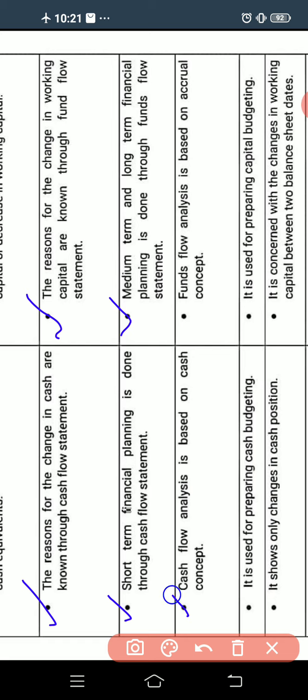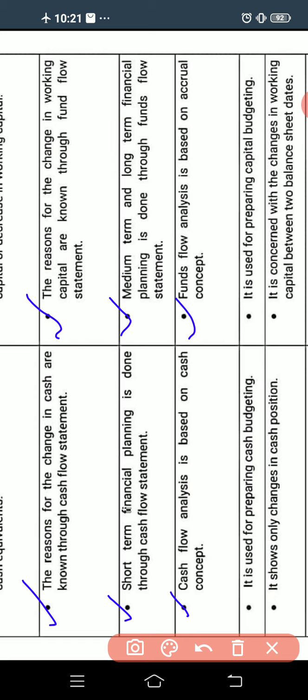The next difference is that cash flow statement analysis is based on the cash concept, whereas fund flow analysis is based on the accrual concept. The cash concept means it concentrates only on cash inflows and outflows, the cash transactions, not the non-cash transactions.